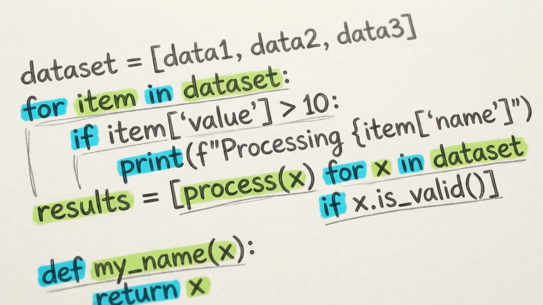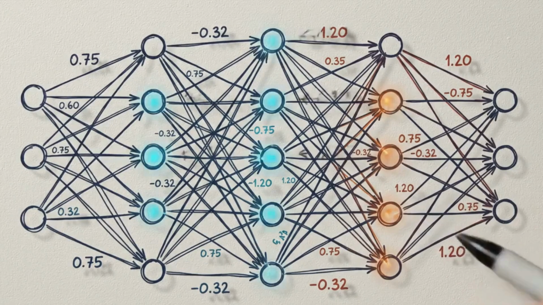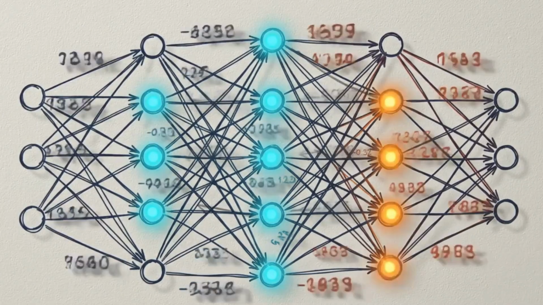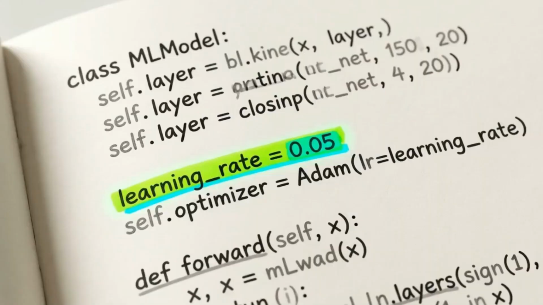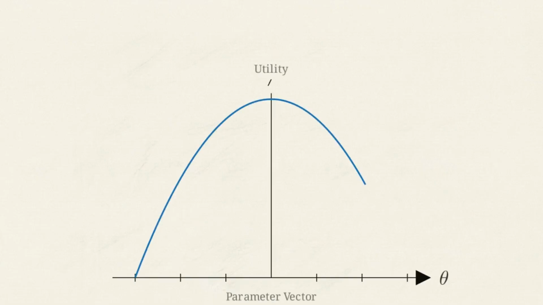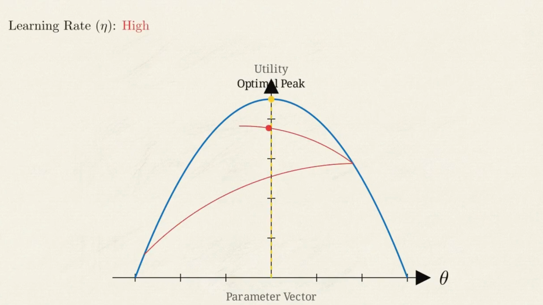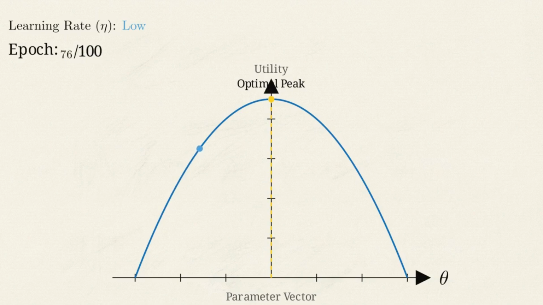The algorithm enters a loop of epochs. It runs through thousands of iterations over the data, making slight adjustments to its theta weights with every single pass. The size of these adjustments is controlled by the learning rate, or eta. If the learning rate is too high, the model overshoots the optimal peak. If it's too low, the model runs out of time before ever reaching it.